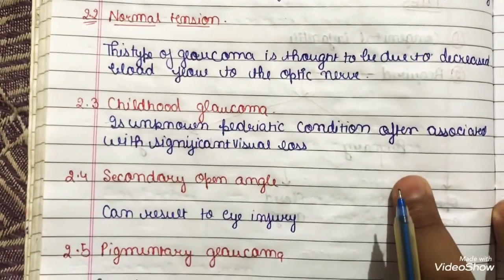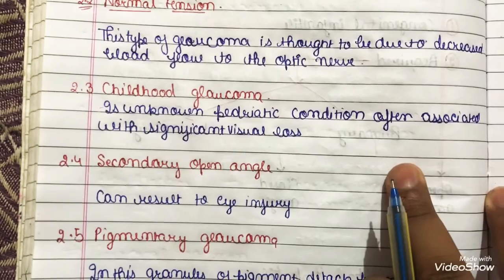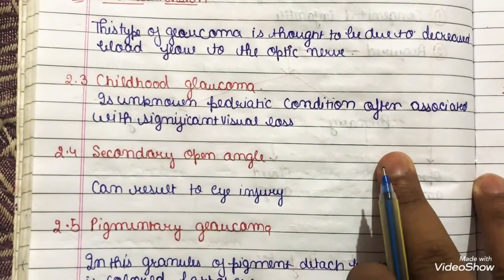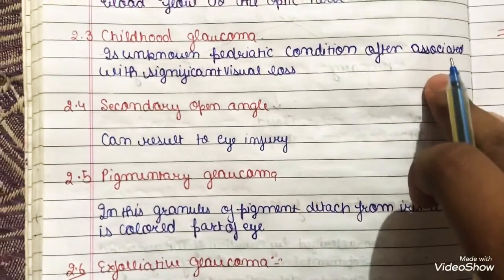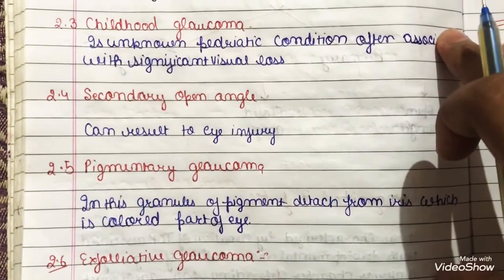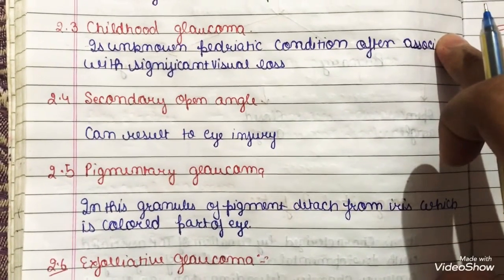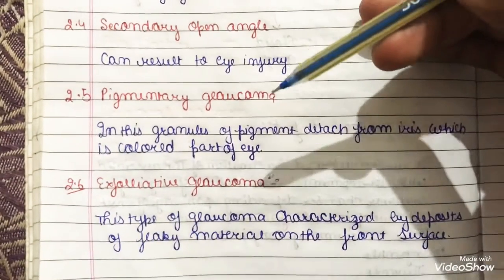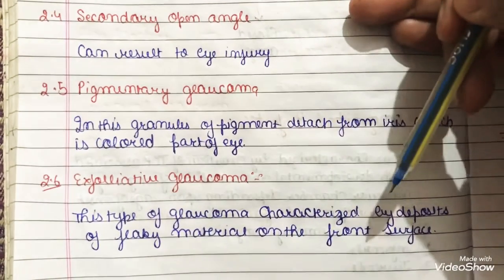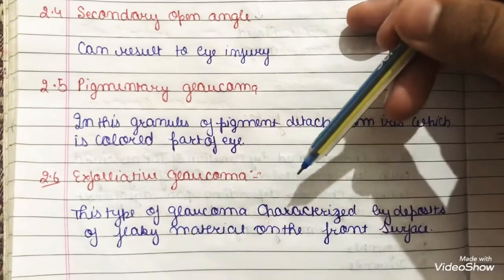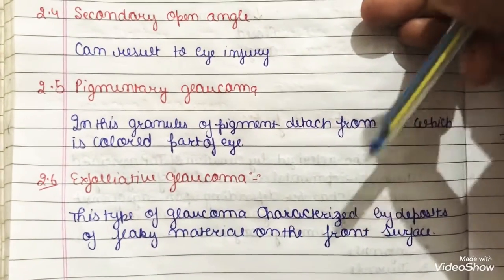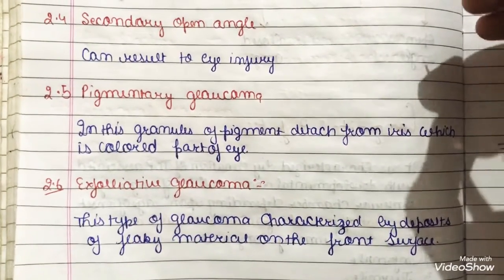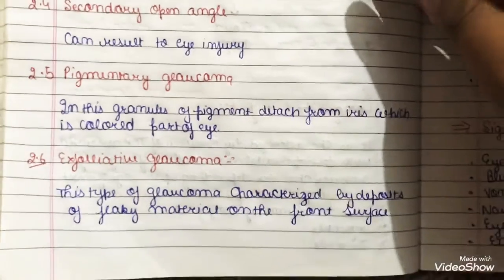Secondary open angle glaucoma can result from eye injury. Now talking about the fifth one, pigmentary glaucoma, which is caused by pigment granules detaching from the iris, the colored part of the eye. Exfoliative glaucoma is characterized by deposits of flaky material on the front surface of the eye, which means dotted material seen on the front surface.